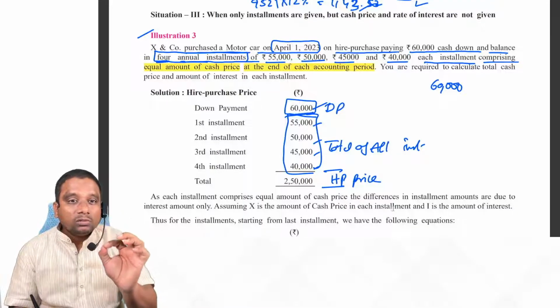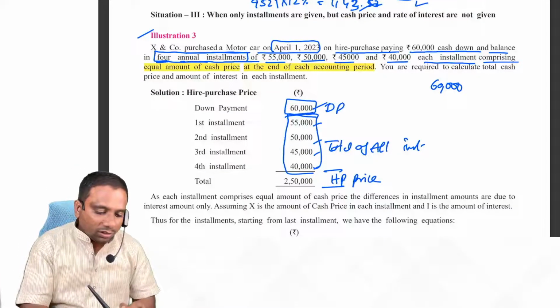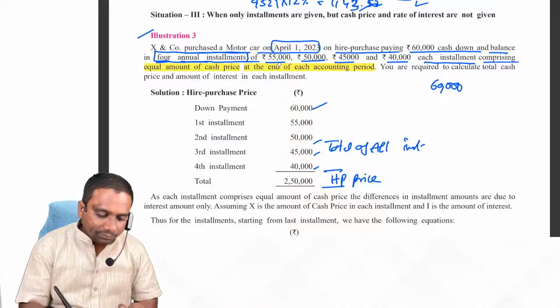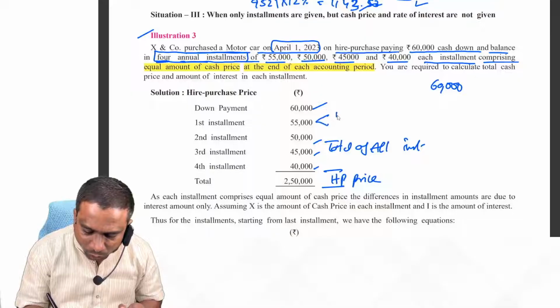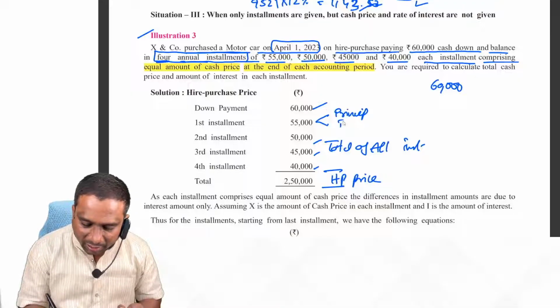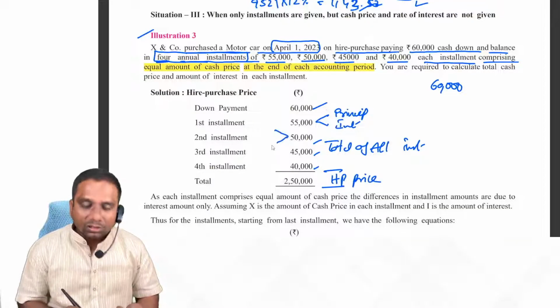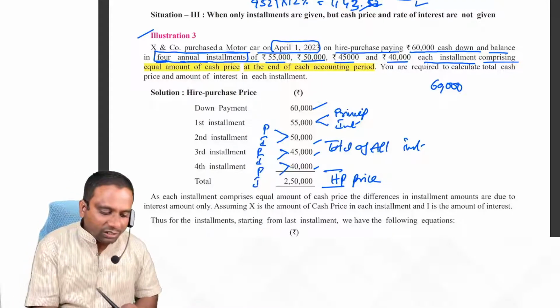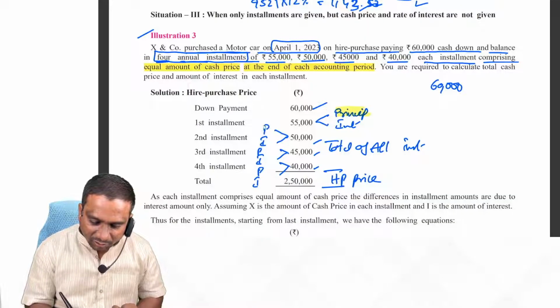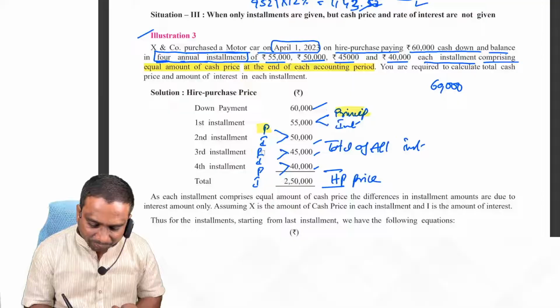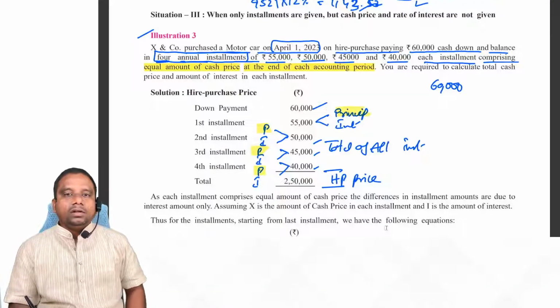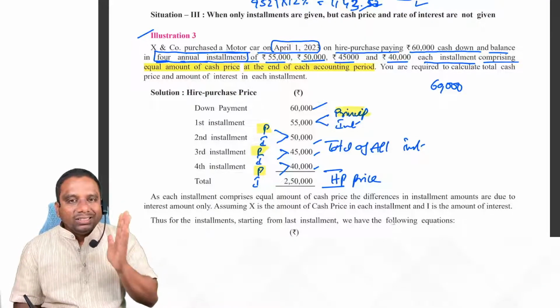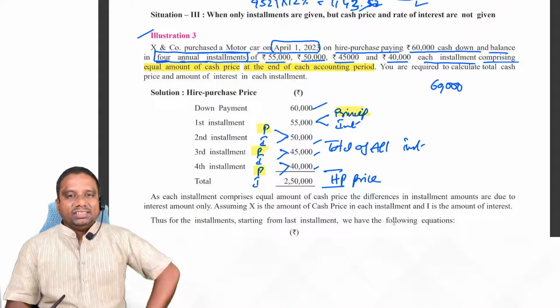So each installment includes principal and interest. Okay, I will show you like this. This 55,000 includes principal amount and interest amount. This 50,000 also includes principal amount and interest amount. This also includes principal and interest. The principal component is the same. Principal amount in each installment is same. Then what is changing? Interest is.